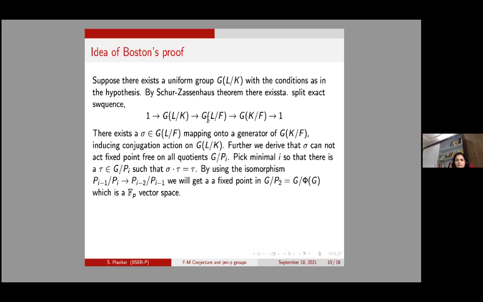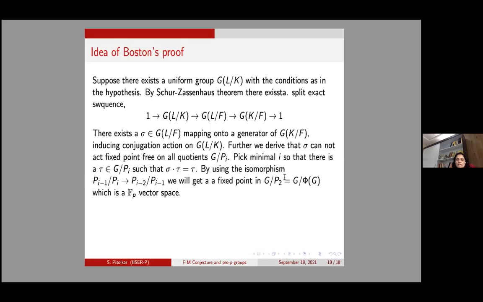I'm looking at it inside this G L over S. And because this is uniform, I know that there is a filtration of characteristic subgroups P_i. Because the P_i are characteristic subgroups, they are invariant under the action of sigma, and so this action factors via G mod P_i. Now the point is that we derive that sigma cannot act fixed point free on all the quotients. So we will pick a minimal i so that there is a fixed point tau in G mod P_i such that sigma tau is tau.